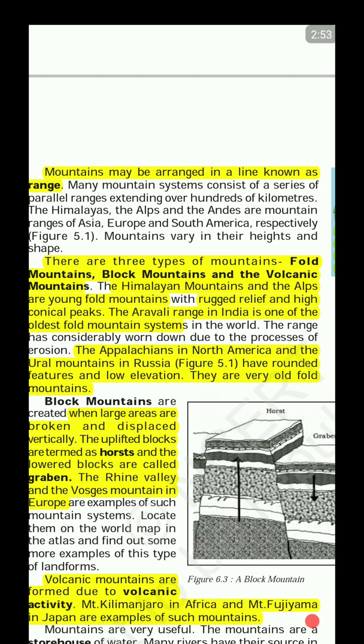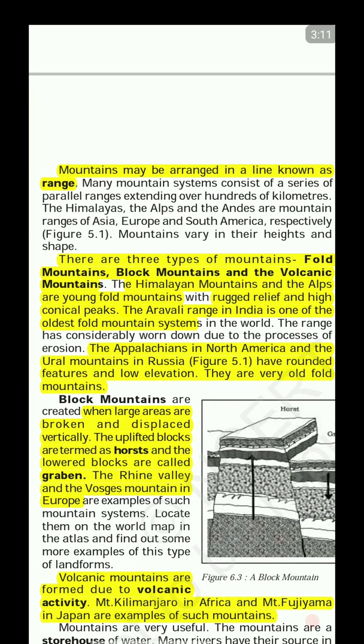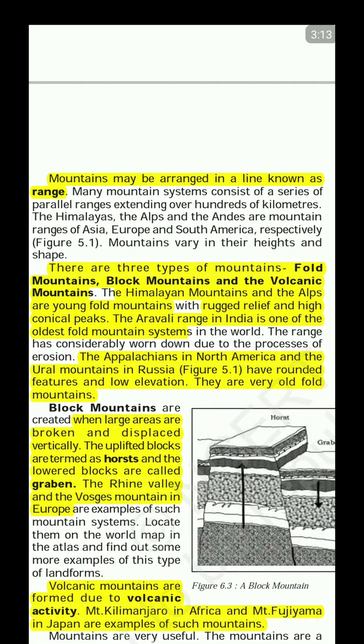All right. So we discussed the three types of landforms, which are the plains, the plateaus, and the mountains. Next, we'll discuss the three types of mountains. The three types of mountains are the fold mountains, the block mountains, and the volcanic mountains. The fold mountains, for example the Himalayas and the Alps, are young, very high, and have rugged relief and conical peaks.